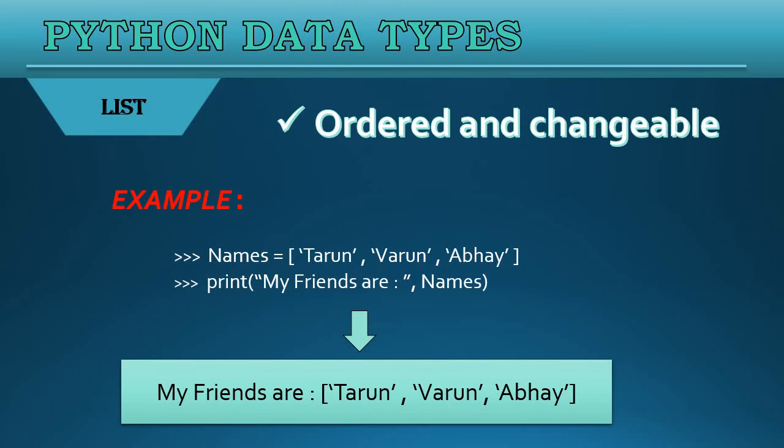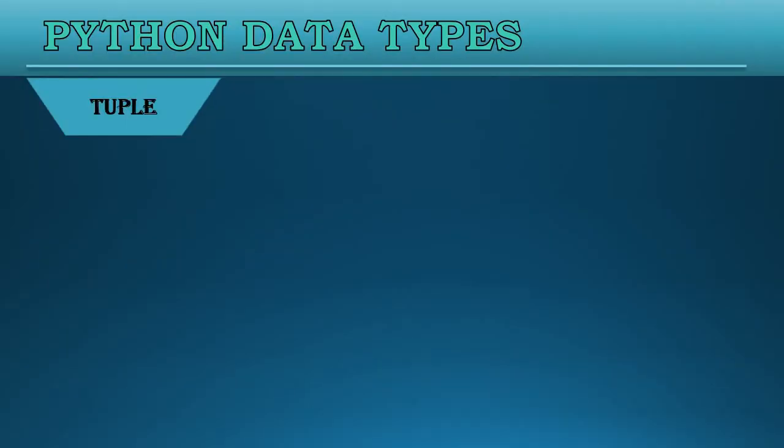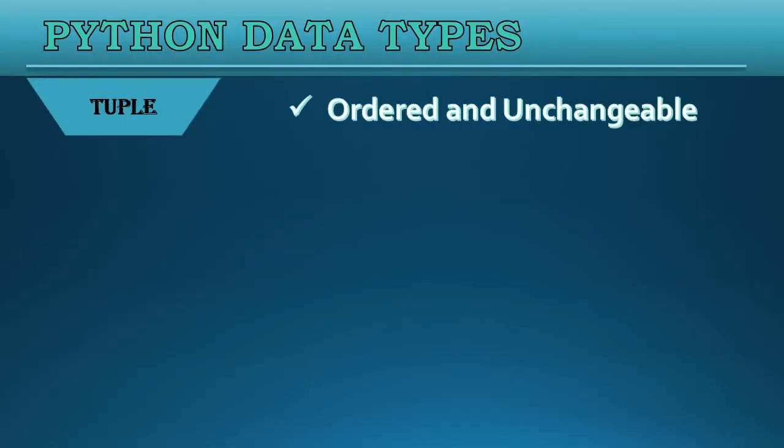Now the next data type we have is tuple. Tuple is ordered and unchangeable in nature. That means it will store values in the order we provide them, and unchangeable means we cannot change the elements of a tuple after defining it. Now, a tuple can also accept duplicate entries. That means we can store the same values multiple times. For example, I can store 100 multiple times.